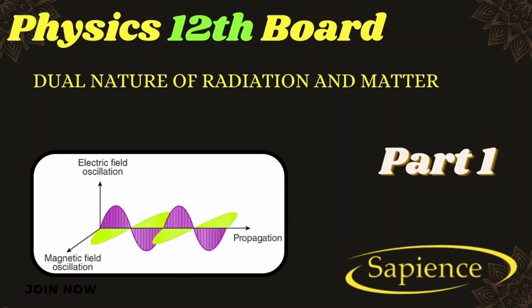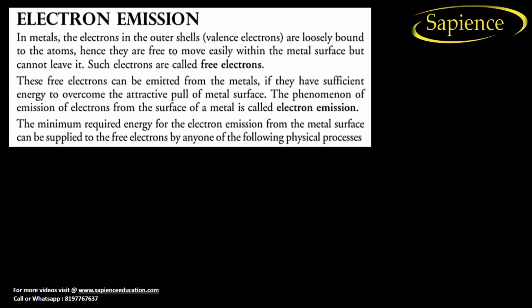So today I am going to discuss the dual nature of radiation and matter. This is the part 1 video, and I will discuss it step by step. First of all, we need to understand what electron emission is.